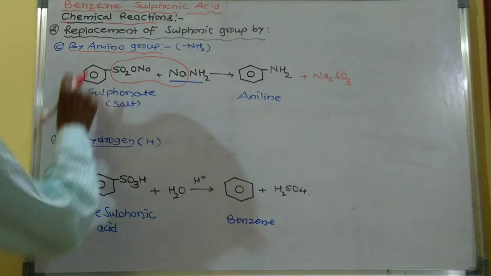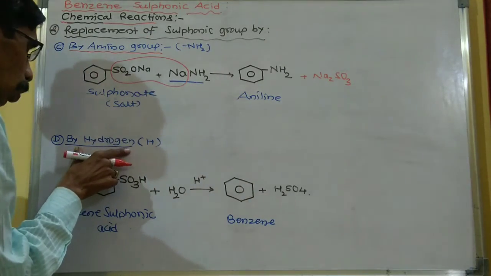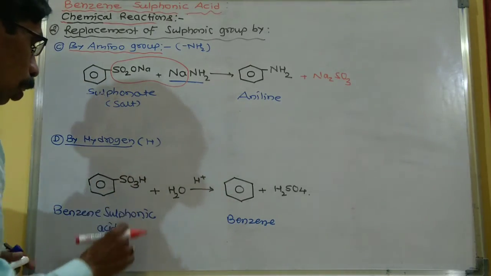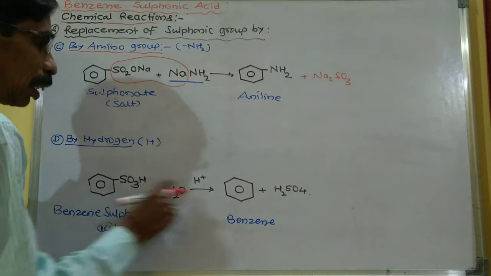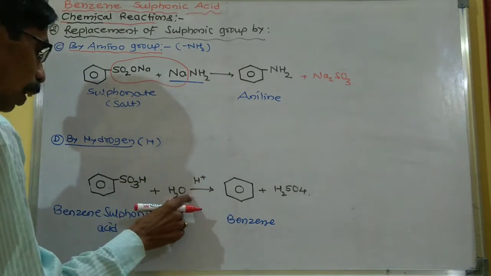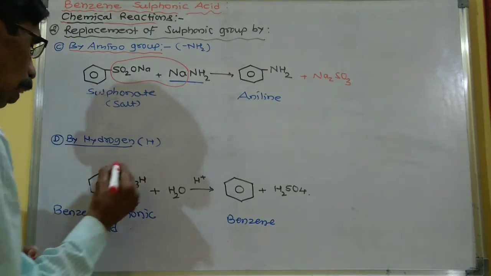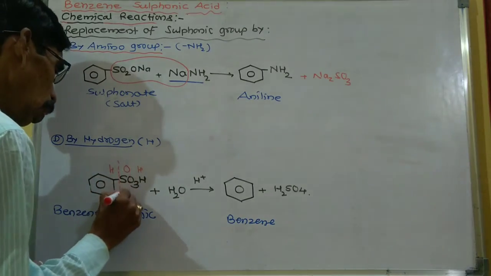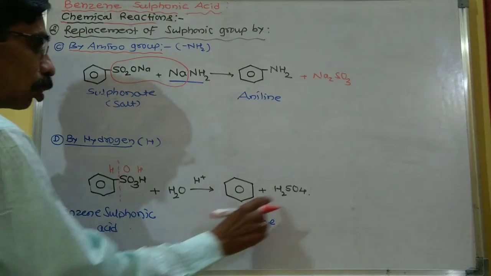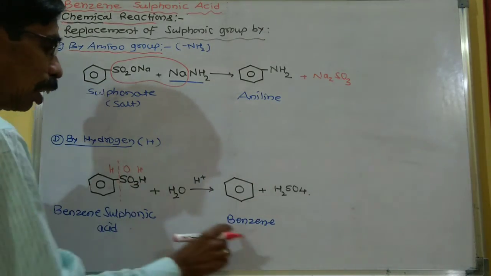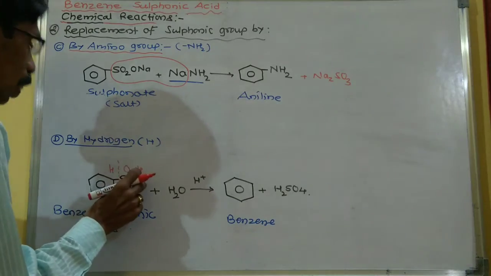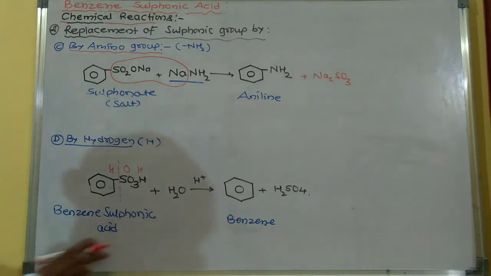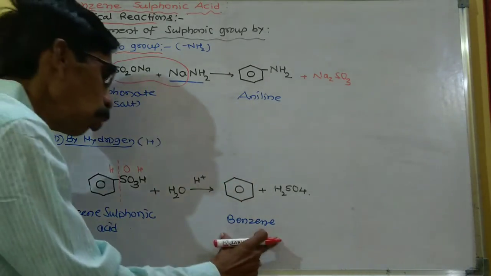Now the next reaction is the replacement of sulfonic group by hydrogen. That is, this SO3H group can be replaced by H. When this SO3H group is replaced by H, it gives the benzene. When this is hydrolyzed with water, this OH and this H form H2SO4. So this is the formula of H2SO4, and this is the benzene. So when the SO3H group, that is the sulfonic group, is replaced by hydrogen, it gives the benzene. That is, when benzene sulfonic acid is hydrolyzed with water, it gives benzene.